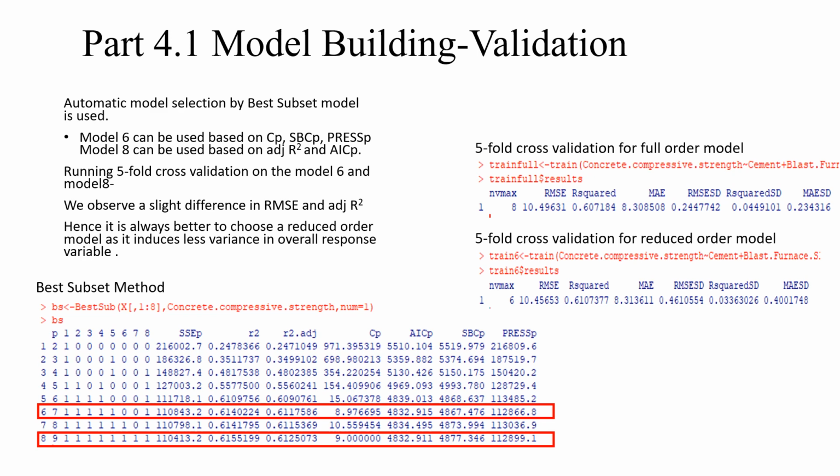We observe a slight difference in RMSE and adjusted R-square, as seen from the pointer. So it's always better to choose a reduced order model, that is model 6, as it induces less variance in the overall response variable than the full model.